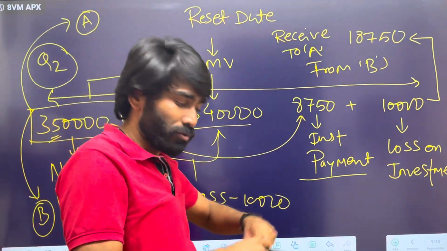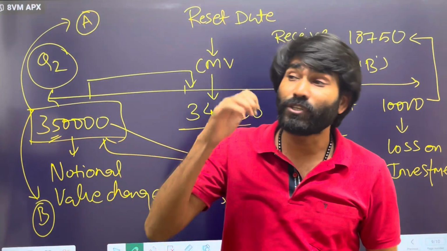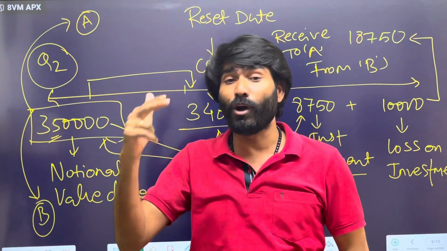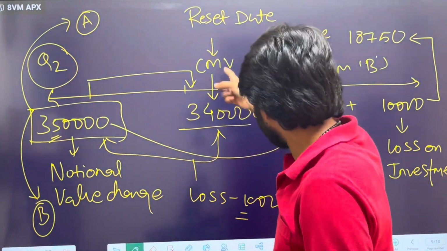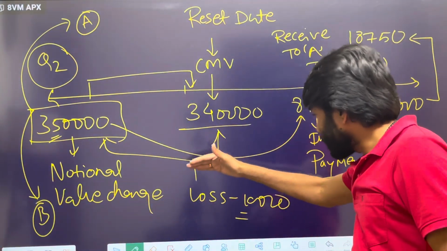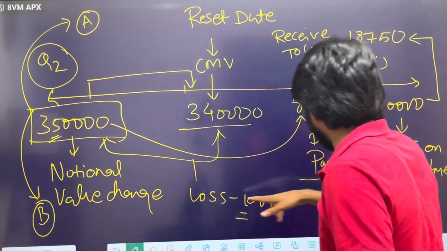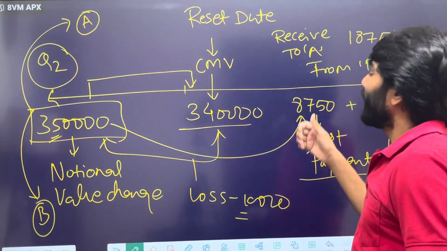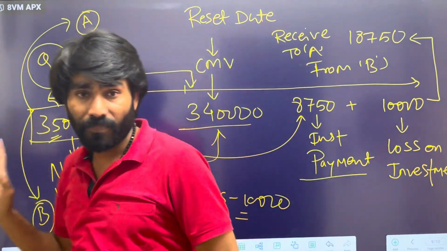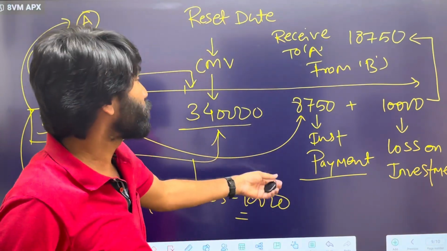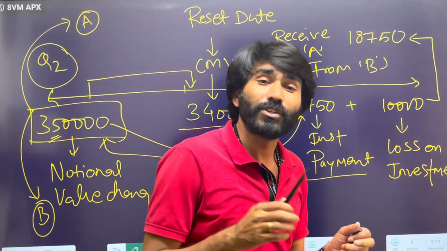Now see the pattern, guys. If you see any loss, in this particular scenario, or second scenario I would say, B has paid total loss plus interest payment to A. This is how your cash flows will be generated.